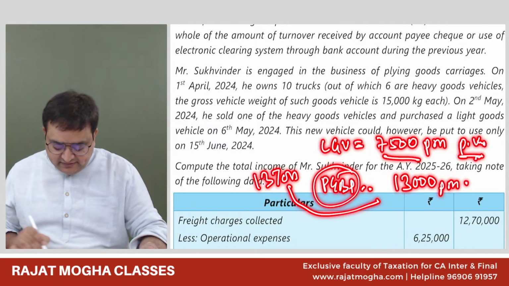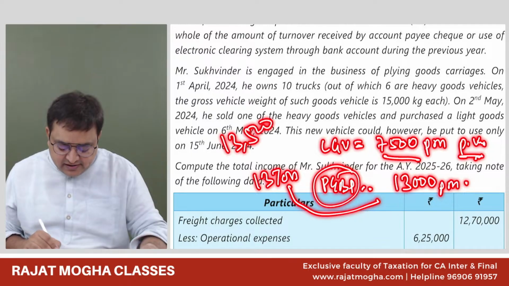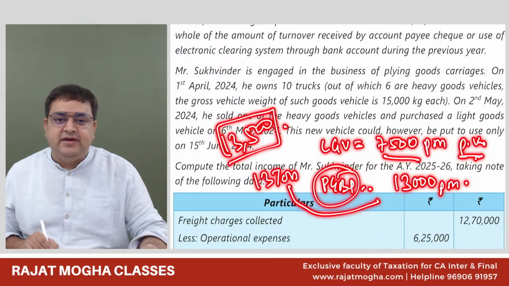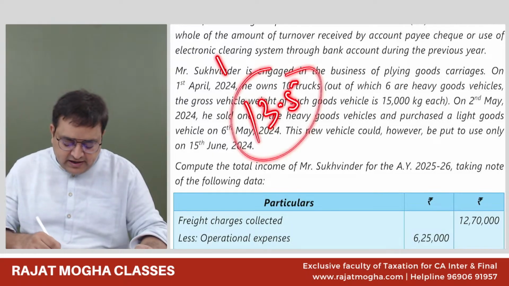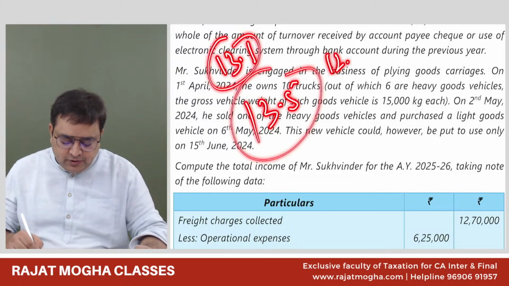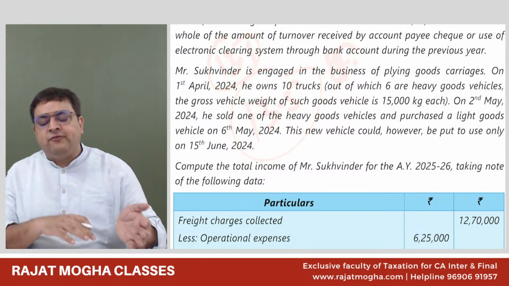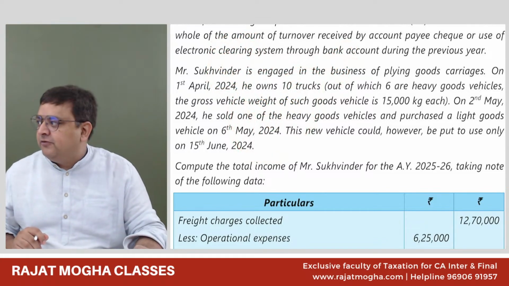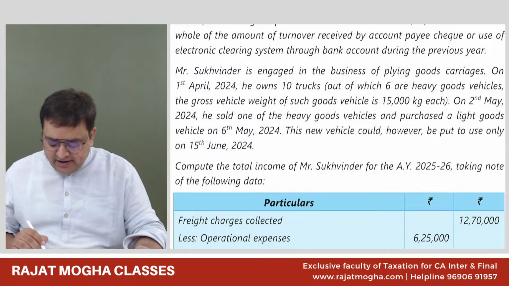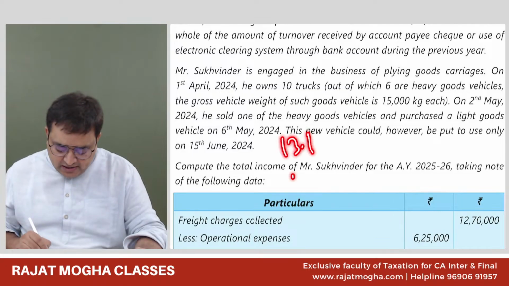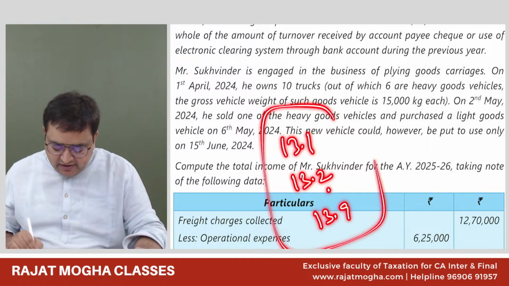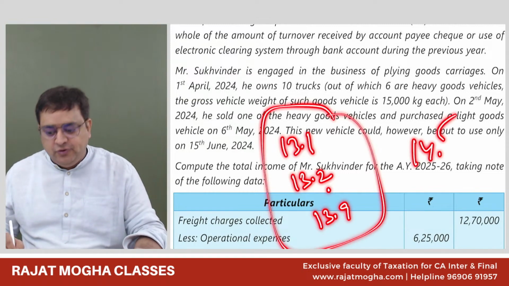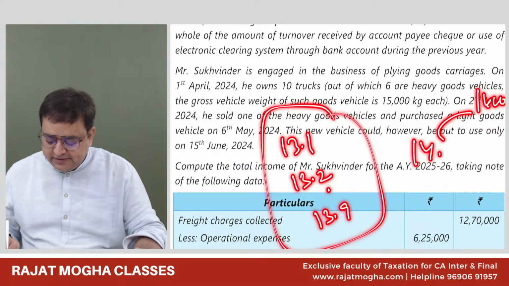In case it is a 13,500 kg vehicle, that is 13.5 tons, or 13.1 ton, 13.2 ton, always round it off to the next number. So 13.1, 13.2, 13.9 tons, everything will become 14 tons, and you have to take 14,000 per month.